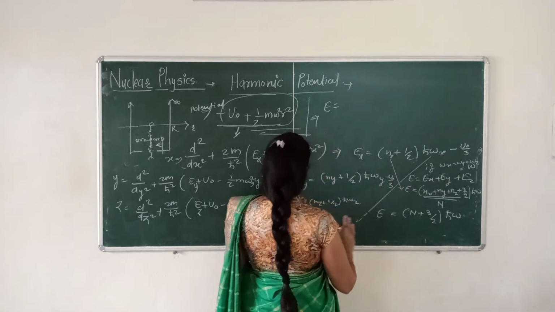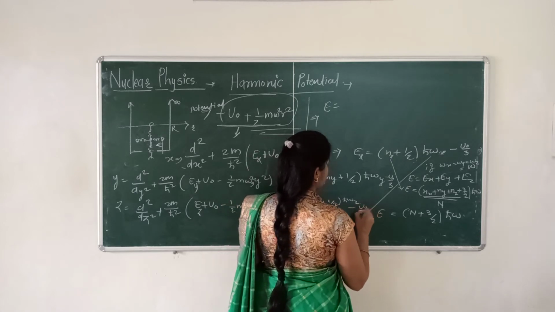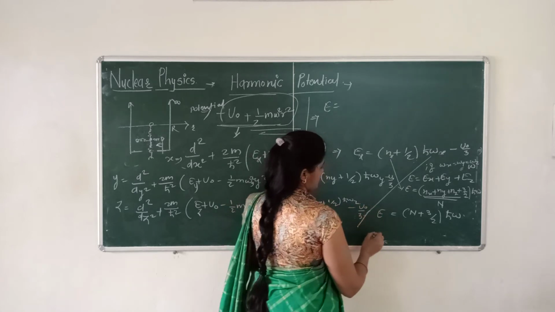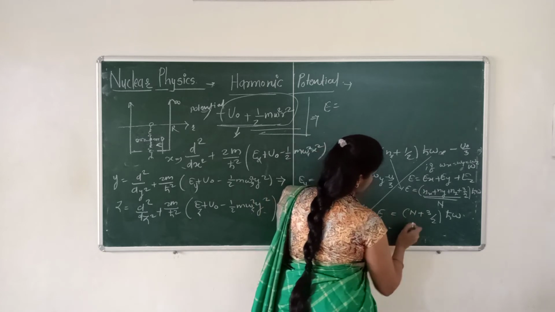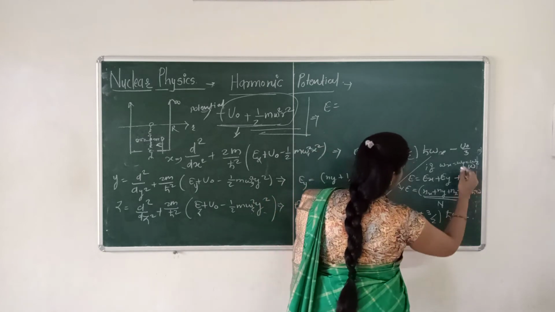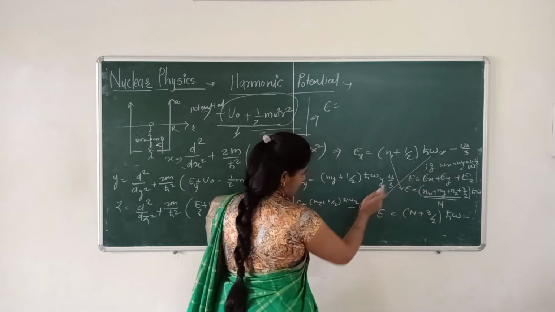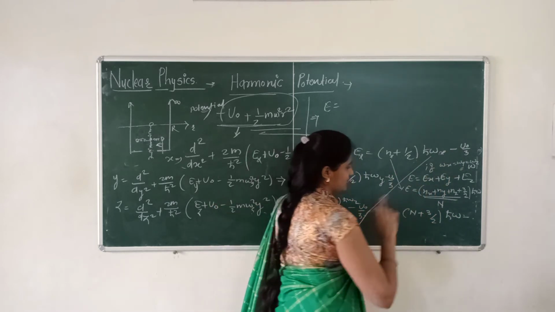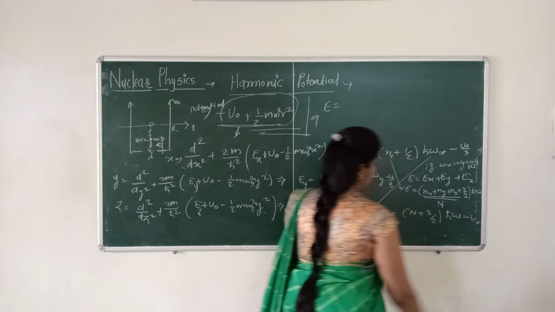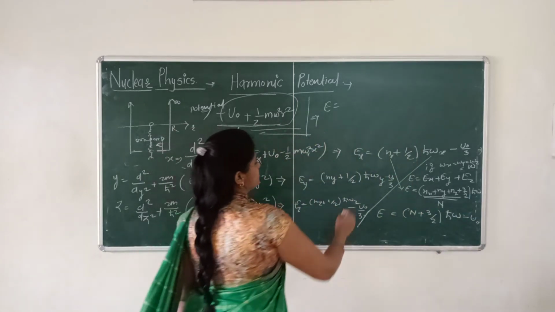Here also minus u naught by 3, and here also minus u naught by 3. Then the total energy is E, when there is an addition of these three, minus 3 u naught by 3, that is minus u naught. That's why the total energy is given as such.